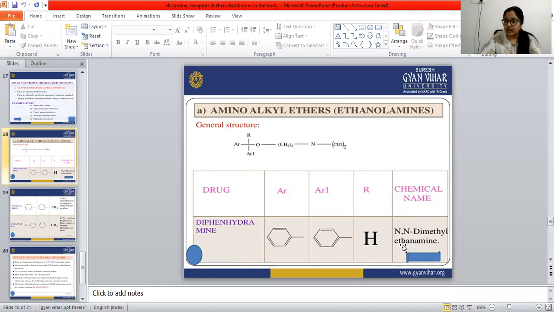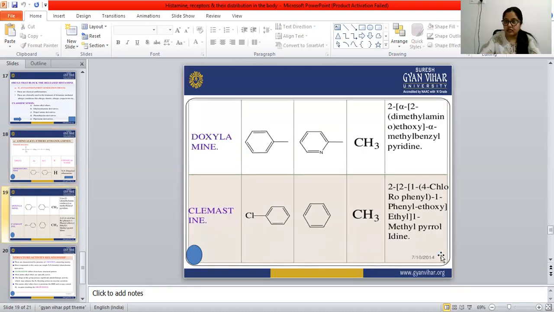is N,N-dimethyl ethanamine. This is dimethyl ethanamine, the chemical name. Then doxylamine.